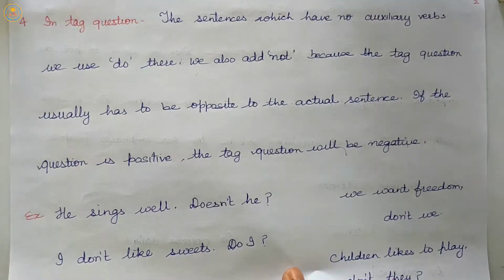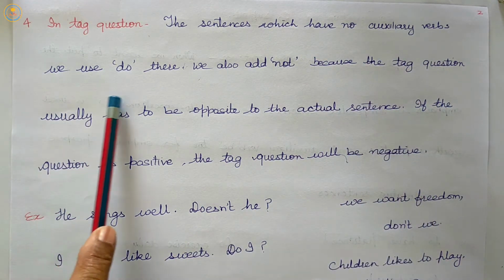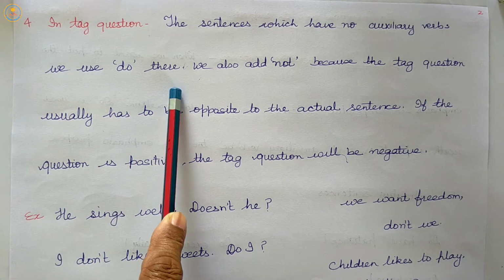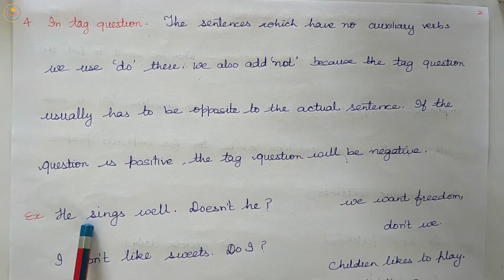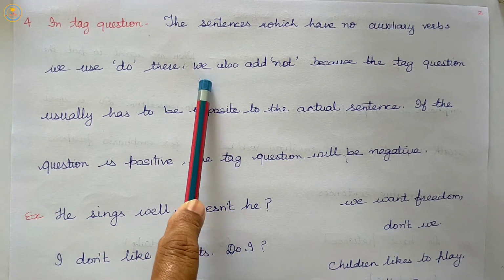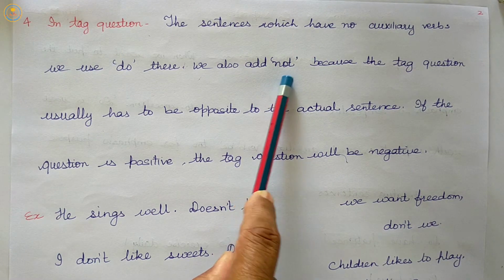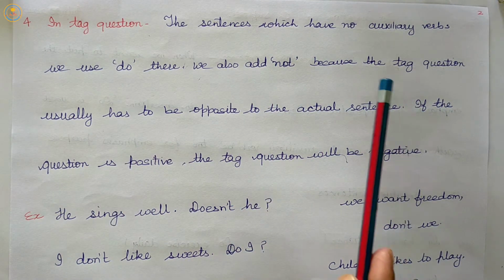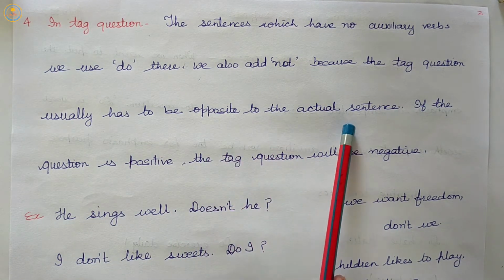Our next, fourth rule is in tag questions. In tag questions, for the sentences which have no auxiliary verb, we use do there. We also add not, because the tag question usually has to be opposite to the actual sentence.